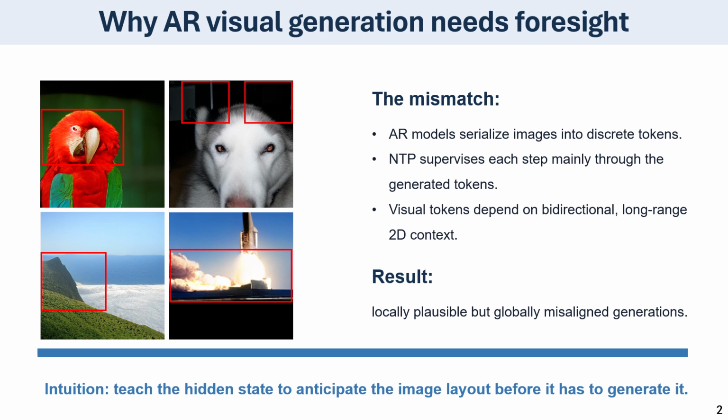The model mainly receives feedback from generated tokens. For images, this is not always enough. Visual tokens depend strongly on 2D spatial structure. As a result, the baseline can generate locally plausible details, but still lose the global structure. Our intuition is to teach the hidden state to anticipate the upcoming image layout before it has to generate it.